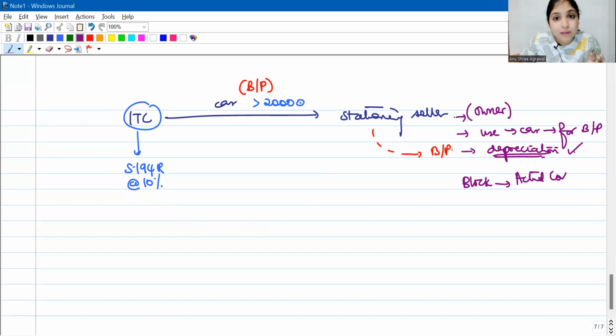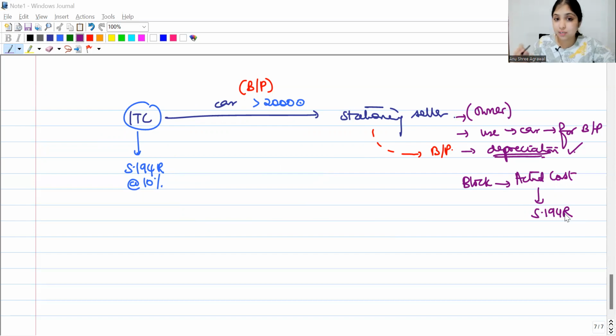At the actual cost value. But what will be the actual cost of this car? Because the stationary seller did not pay anything to get the car. So at what value will it enter the block? You will see what was the value on which 194R tax was deducted. The value at which 194R tax was deducted, will you consider that?